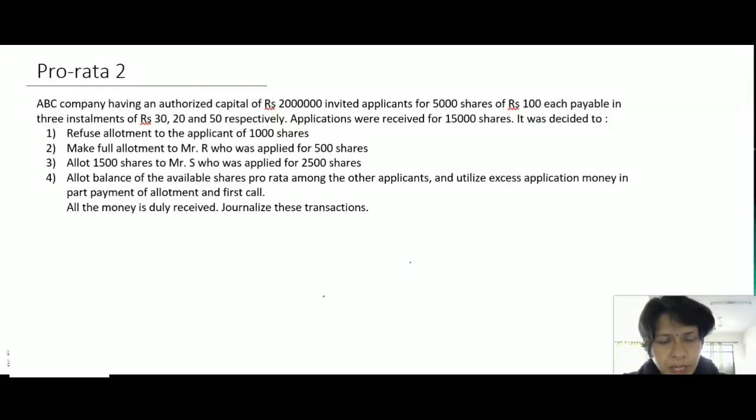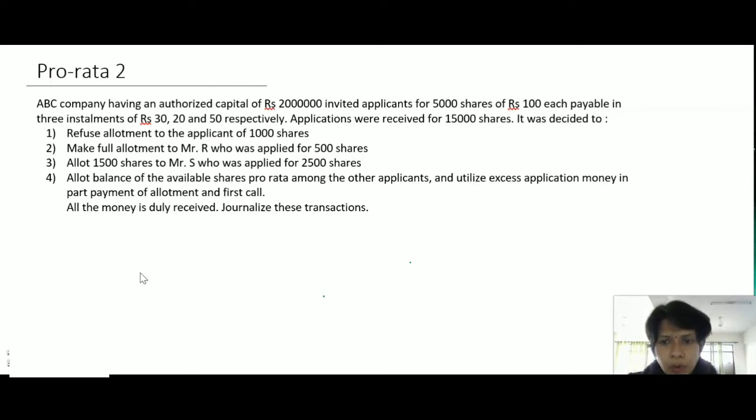Dear students, today I will teach you about a standard problem of pro rata basis. For example, ABC Company, having an authorized capital of 20 lakh, invited applications for 5,000 shares of rupees 100 each, payable in 3 installments: rupees 30 for application, 20 rupees for allotment and 50 rupees for first and final call respectively.